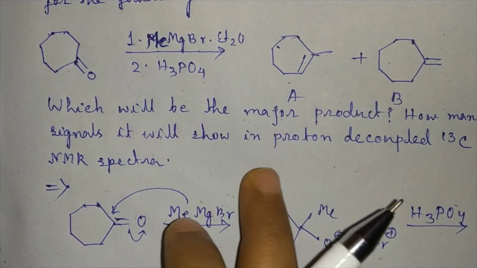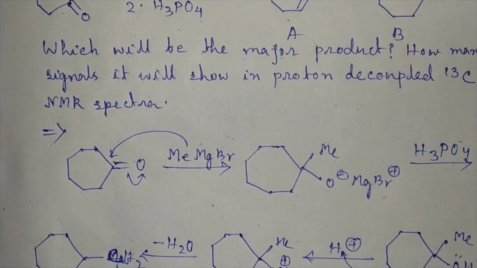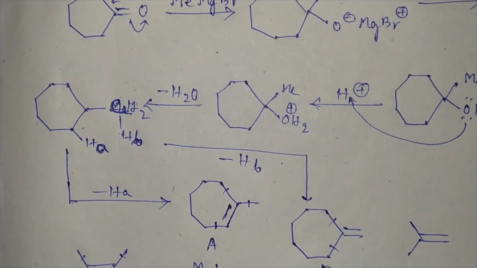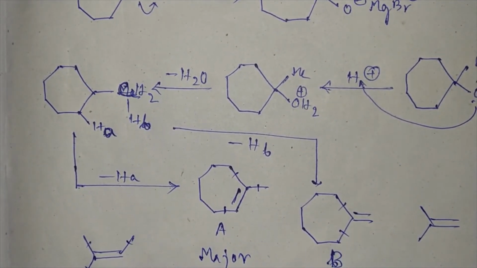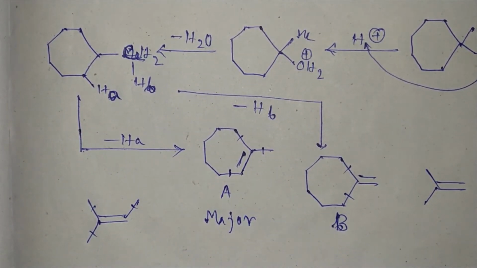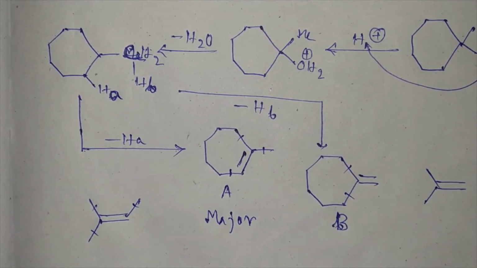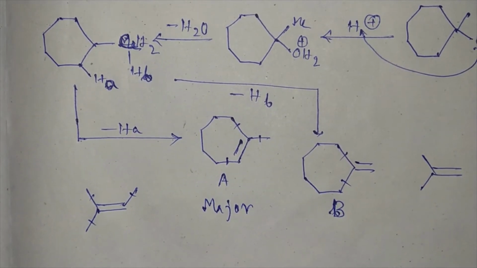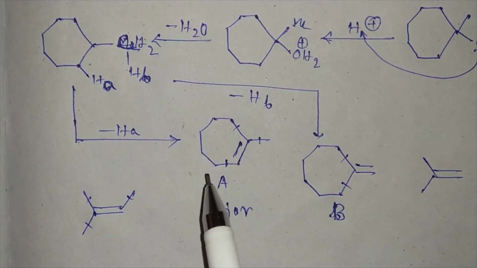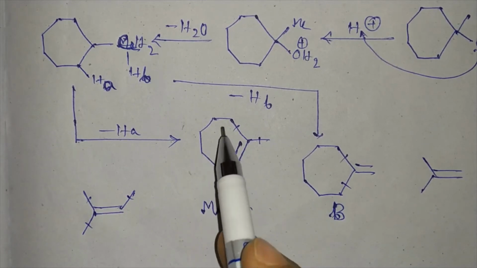Now how many signals it will show in proton decoupled 13C NMR spectra. In proton decoupled 13C NMR spectra, to see the signals, we have to see how many chemically equivalent carbons are there. To find the chemically equivalent carbons, we have to see the symmetry elements of this molecule.